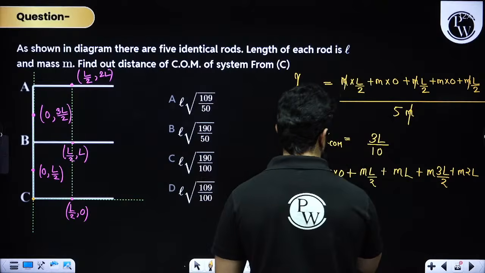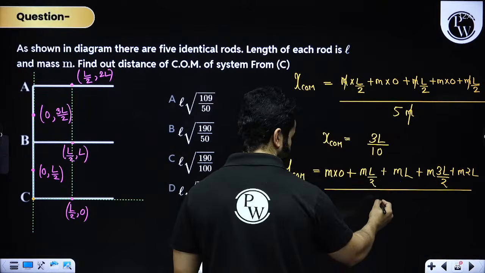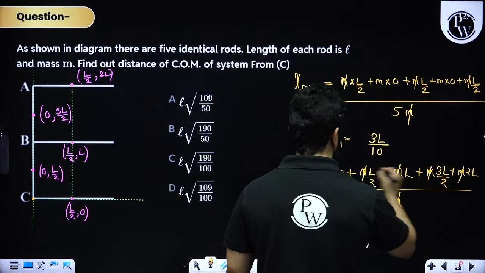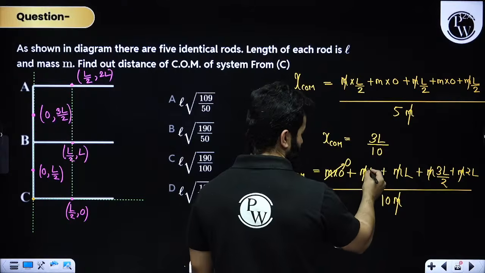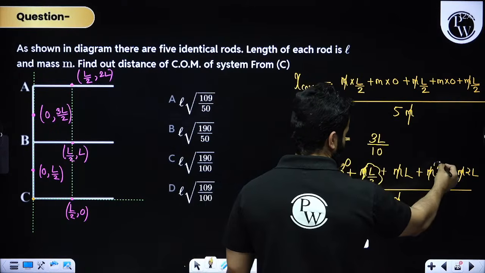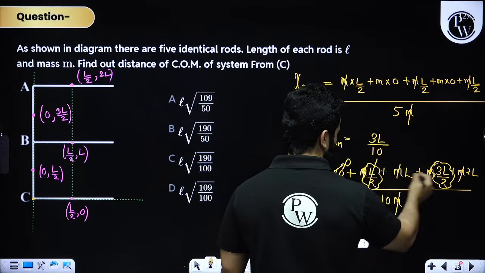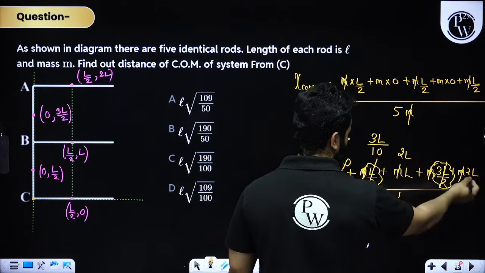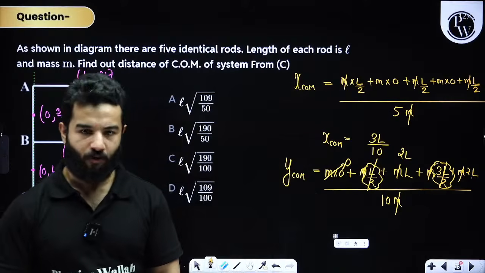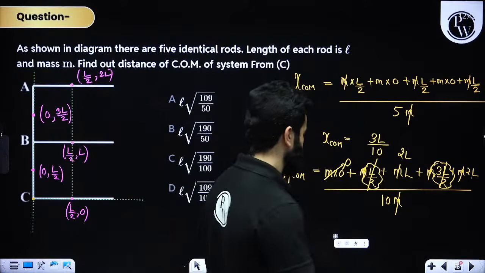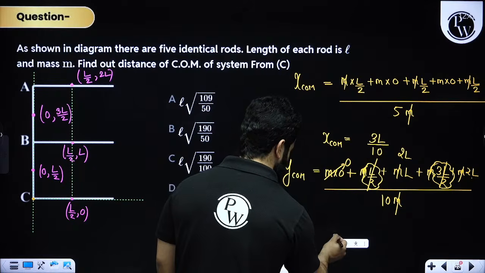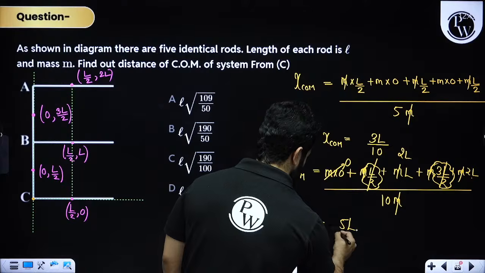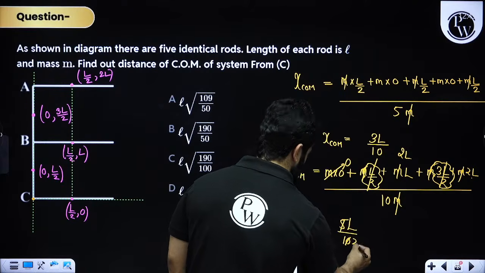That's 2L, and whole divided by 5M. Obviously M will get cancelled out. Anyway, this is 0. L by 2 and 3L by 2 can be written as 4L by 2, that is 2L. 2L plus 2L is 4L, and 4L plus L is 5L. So we are going to get 5L divided by 5, that means L.